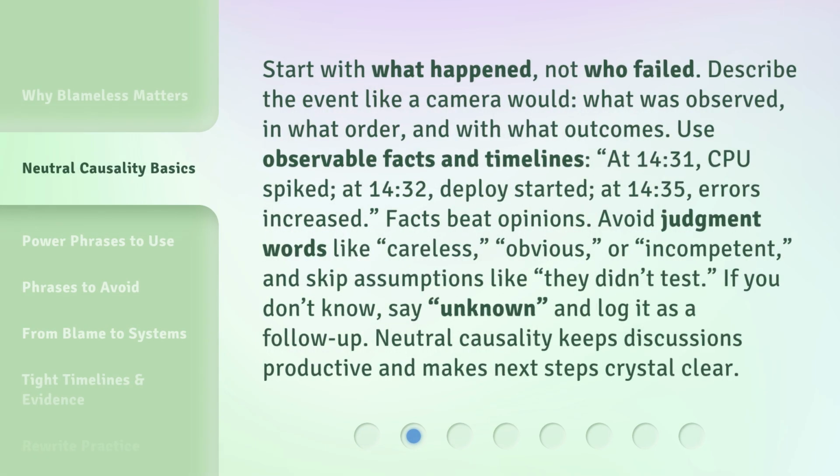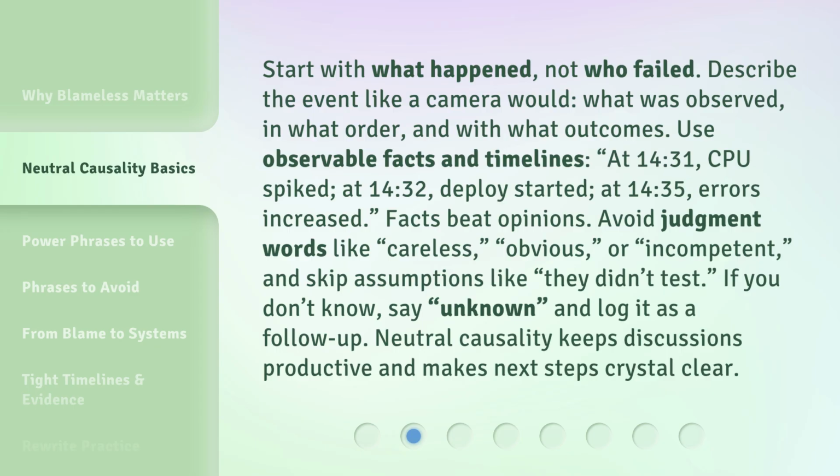Start with what happened, not who failed. Describe the event like a camera would. What was observed, in what order, and with what outcomes. Use observable facts and timelines. At 1431, CPU spiked. At 1432, deploy started. At 1435, errors increased. Facts speed opinions.